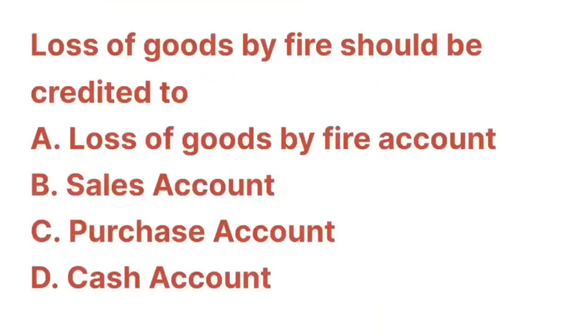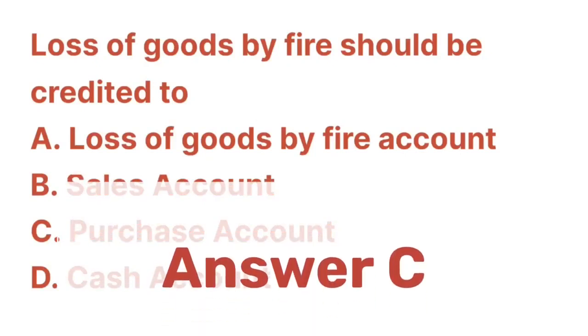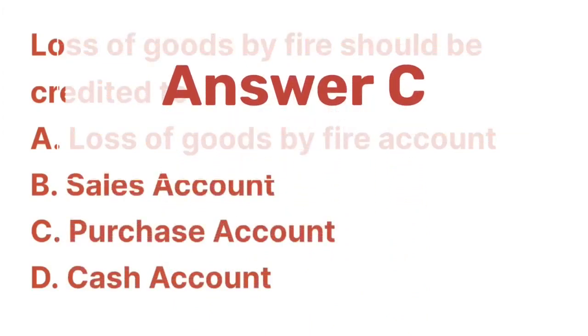Loss of goods by fire should be credited. The options are A. Loss of goods by fire account, B. Sales account, C. Purchase account, or D. Cash account.